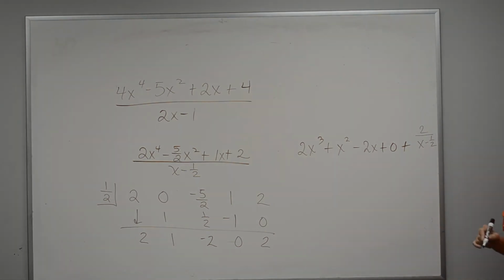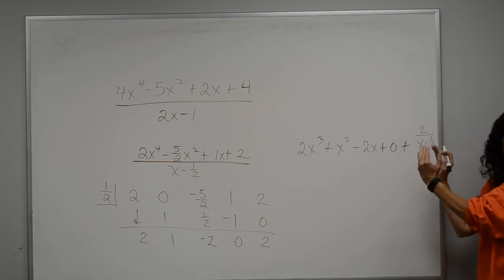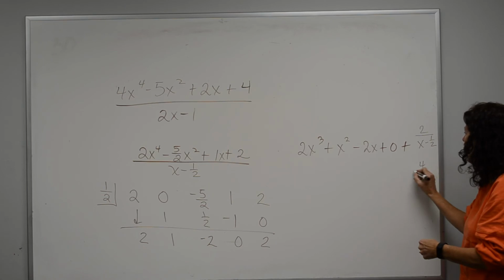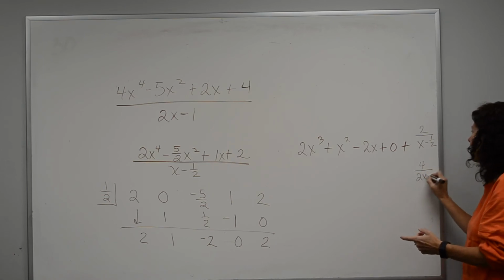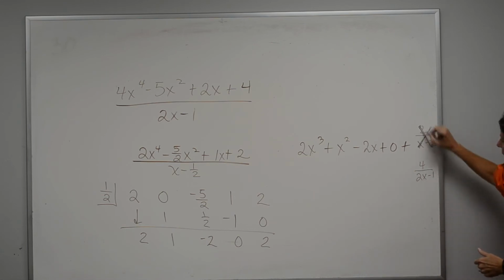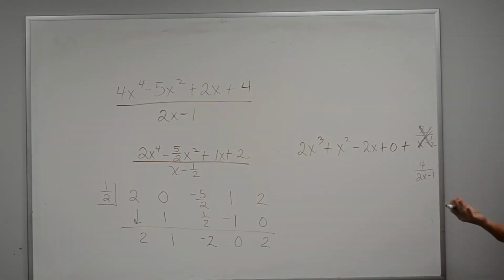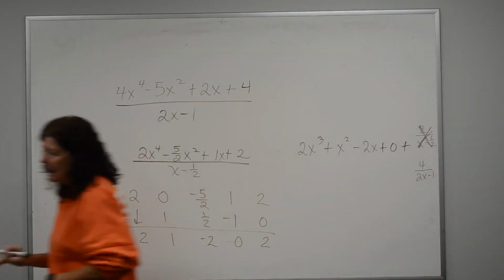Another problem. I can't have a fraction within a fraction. How am I going to get rid of that? I'm going to multiply the top and the bottom on that term right there by 2. So what that becomes is 4 over 2x minus 1. Okay, you with me? I had to turn around and get rid of that fraction. So this right here is my answer. Not necessarily the most fun, but it's doable. So if they told you you had to do synthetic division on it, that's what you would have to do. All right, I'm gonna go ahead and give you your homework assignment.